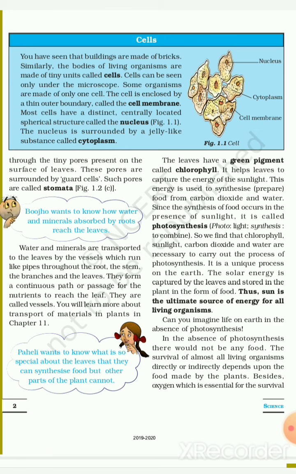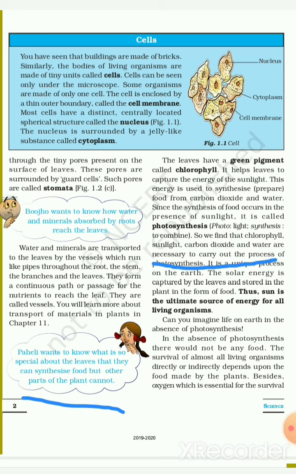Now Paheli wants to know what is so special about the leaves that they can synthesize food but other parts of the plant cannot. The leaves have a green pigment known as chlorophyll. It helps leaves to capture the energy from sunlight. This energy is used to synthesize or prepare food from carbon dioxide and water.